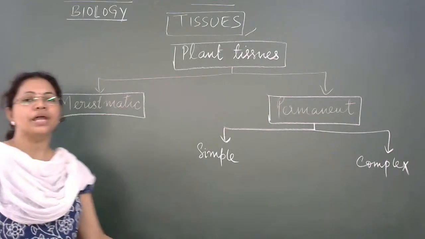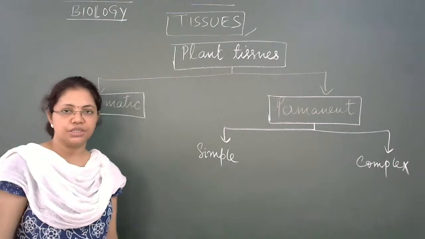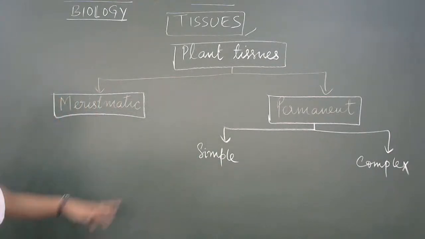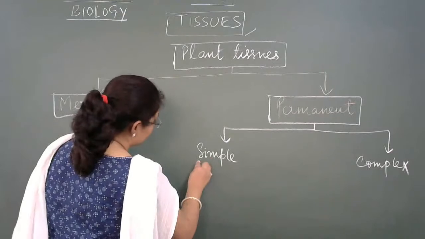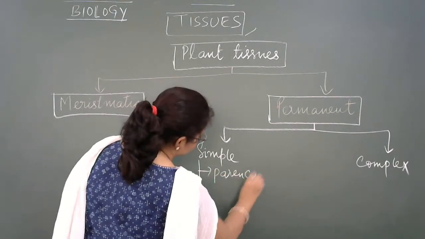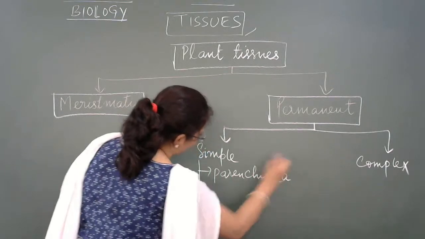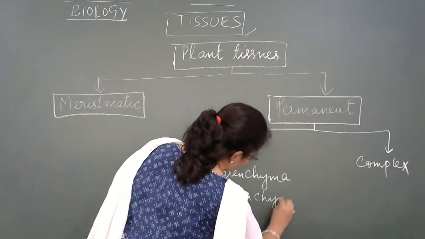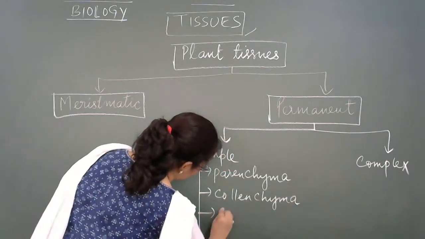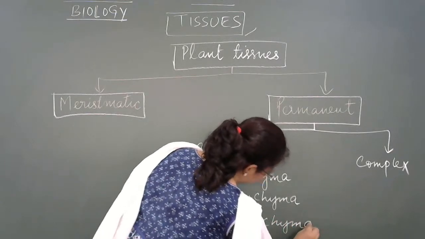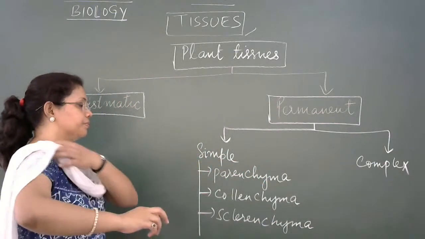If you are noting down anywhere, you can note down this flow chart. It will be helpful for you to revise at a glance. Then in simple, we have parenchyma, then comes collenchyma, and then comes sclerenchyma. Right?